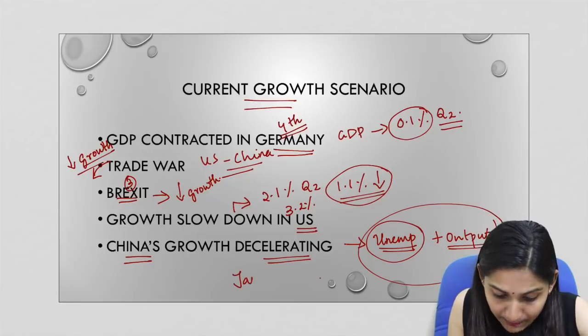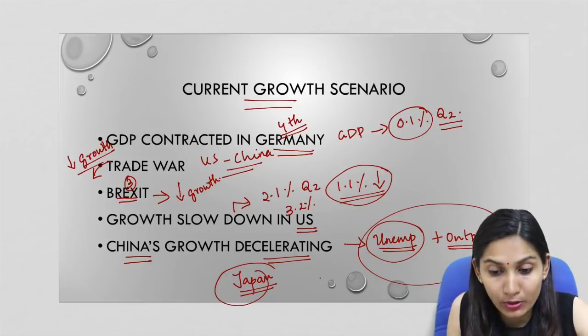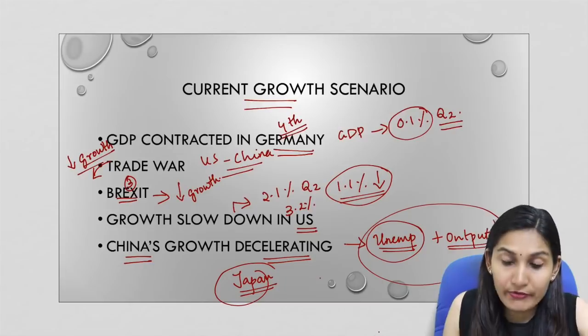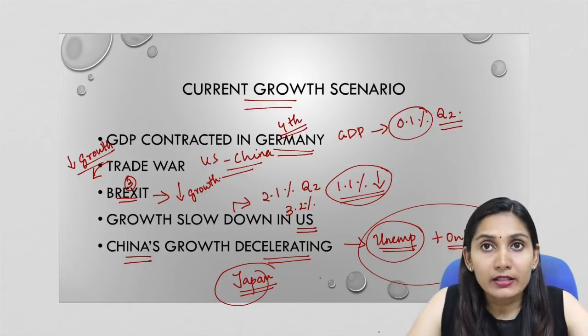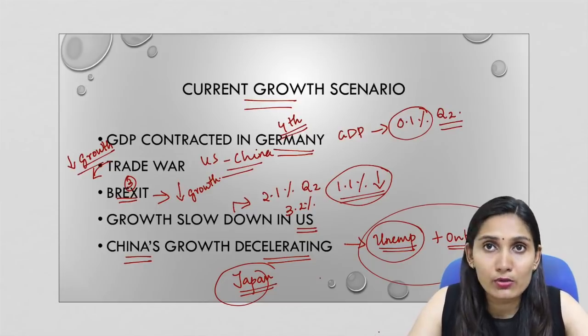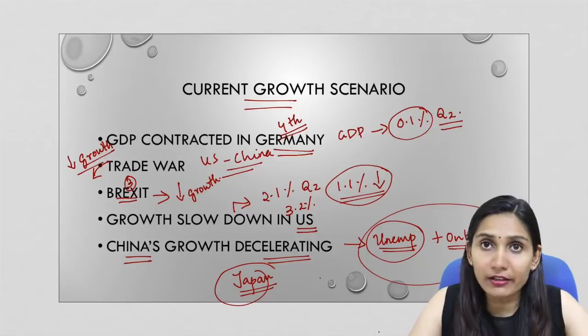And now if we look at Japan's economy, the Japanese economy is also moving towards a recession. So if we observe all around the global economy, many of the leading countries are undergoing a growth slowdown, which is a possible cause and indication of a recession in the near future.